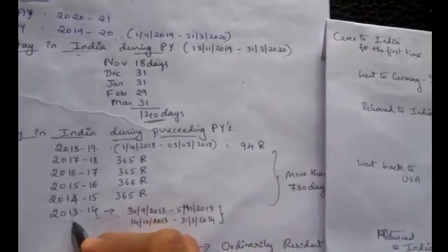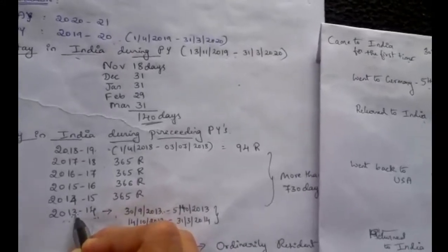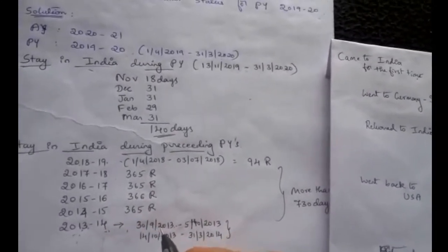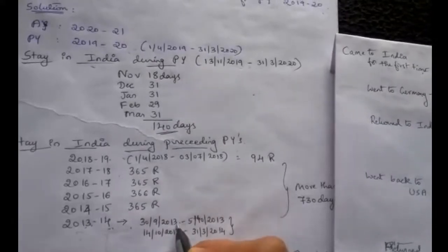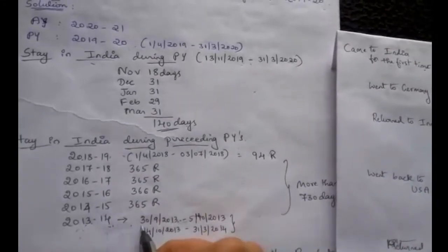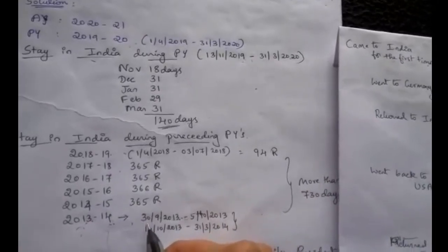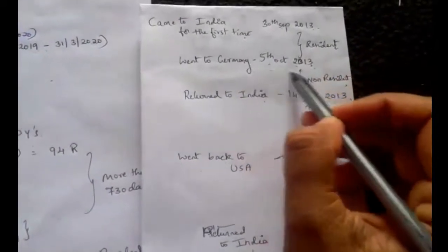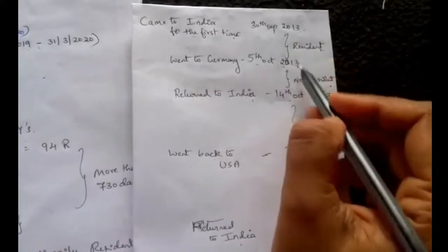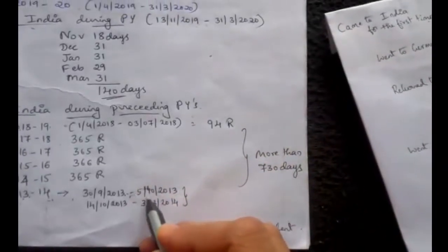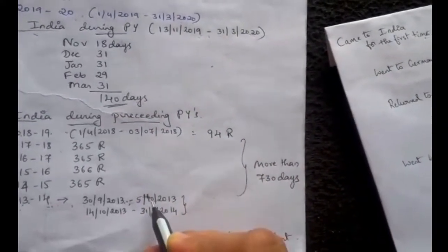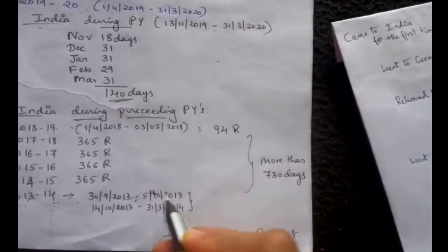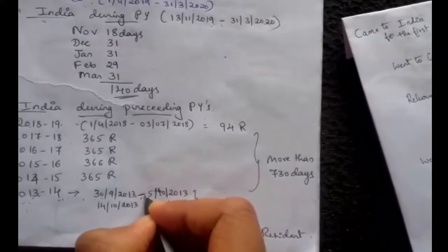The year starts from 1st April 2013, and at that time he was not there in India. He came to India for the first time on 30th September 2013, so his residence in India starts from 30th September 2013. From 30th September 2013 till he went to Germany on 5th October 2013, in the same year, he was there in India. So between this gap we have to calculate.